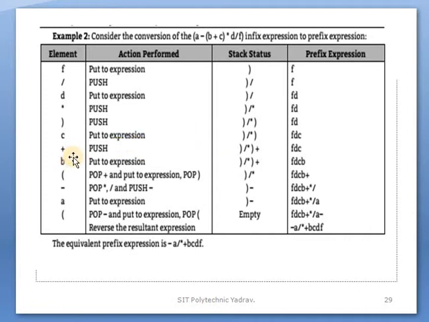After that, plus is an operator, so it is pushed onto the stack. b is an operand, so it is added to the prefix expression. After that, on the left parenthesis, pop the operators.